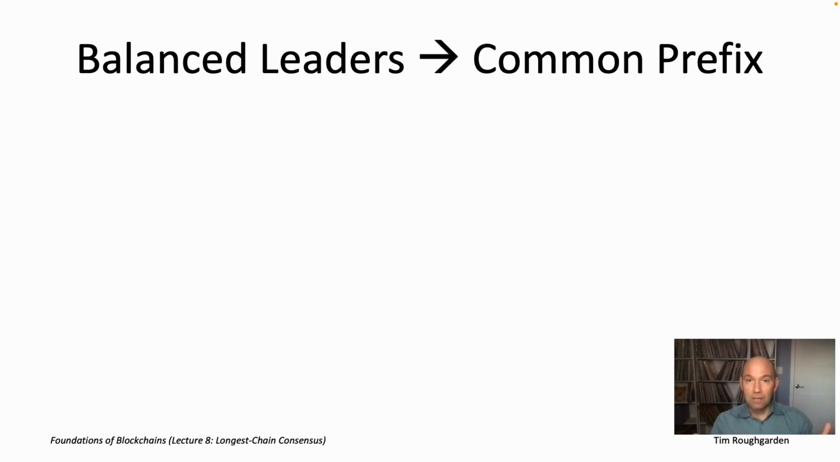So remember the way longest chain consensus works. It operates in rounds. In each round, a single leader is chosen. That leader might be an honest node or it might be a Byzantine node. And a given sequence of leaders, right? So run the protocol for a long time, look at the leaders that get selected in each round.